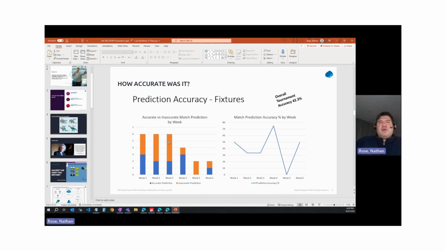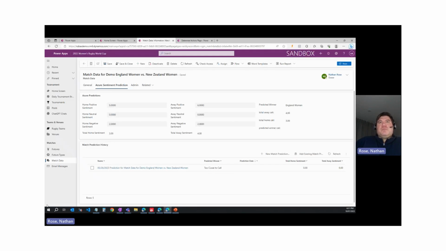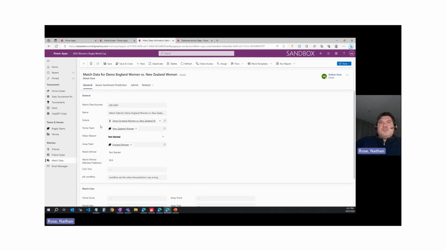Okay, so how am I going to get around this problem? I've decided to introduce the concept of a coin toss into my predictions. So I've added this coin toss element to the model-driven app. And the way I've done this is I've used a function in PowerFX called RandBetween.